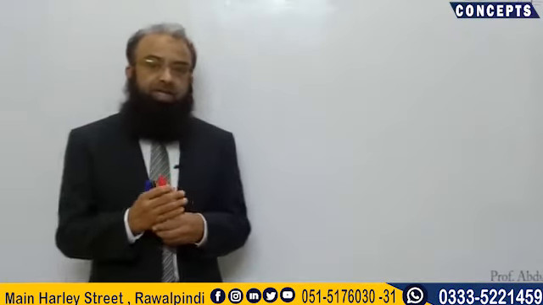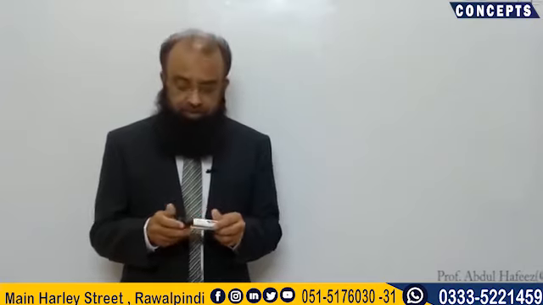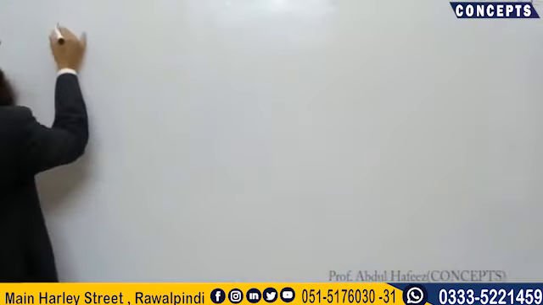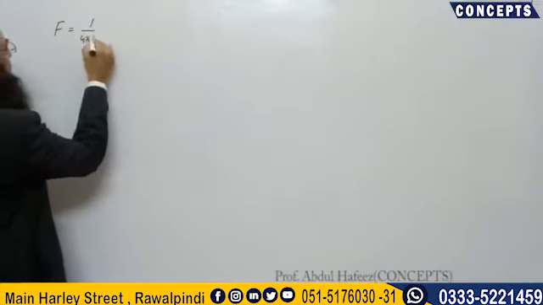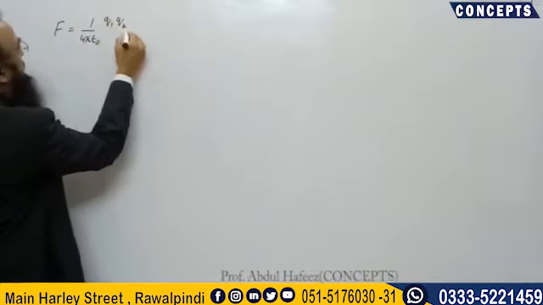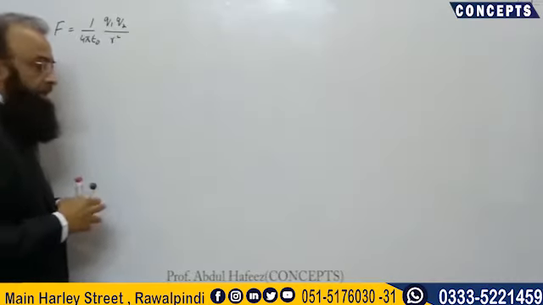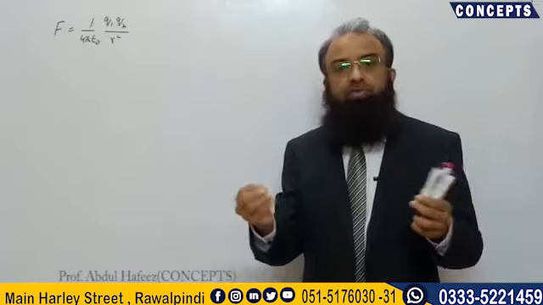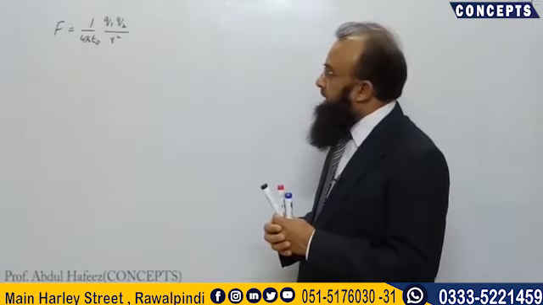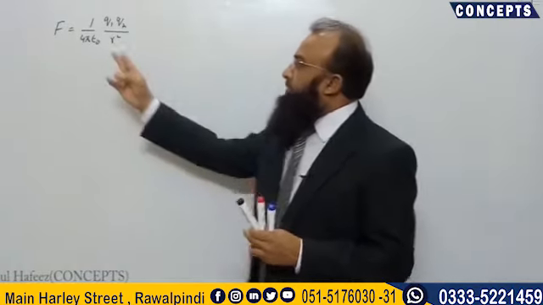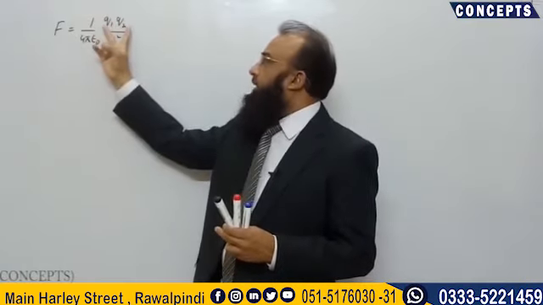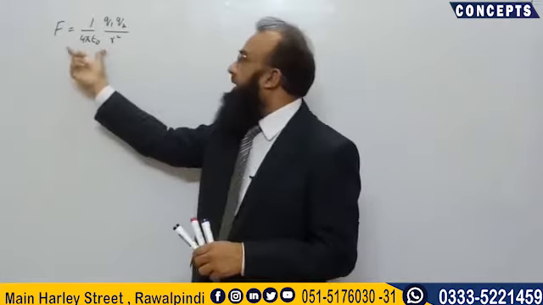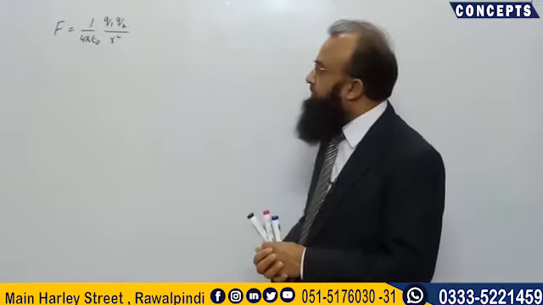Dear students, in the previous lectures we studied Coulomb's Law, which is given by F is equal to 1 over 4 pi epsilon naught Q1 Q2 over R square. This Coulomb's Law gives us the magnitude of the electrostatic force between two point charges. From the formula, we can see that electrostatic force depends upon the product of the magnitude of the charges, the inverse proportion of the square of the distance, and it depends upon the medium as well.